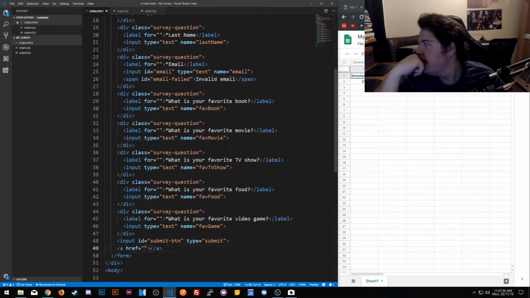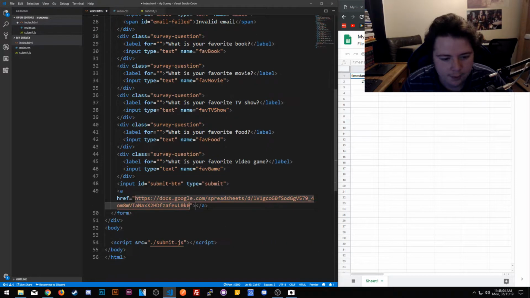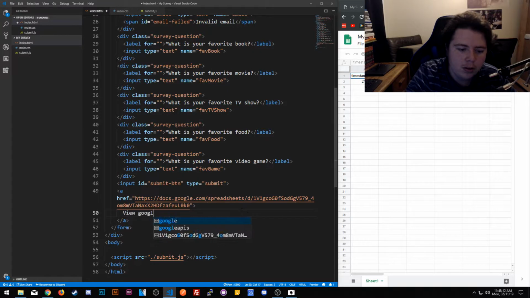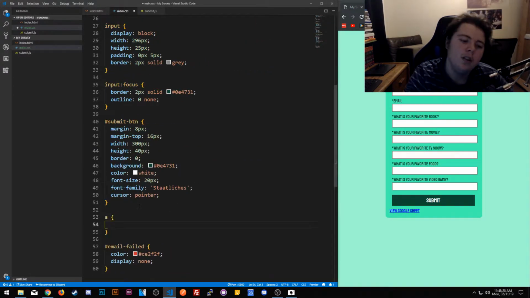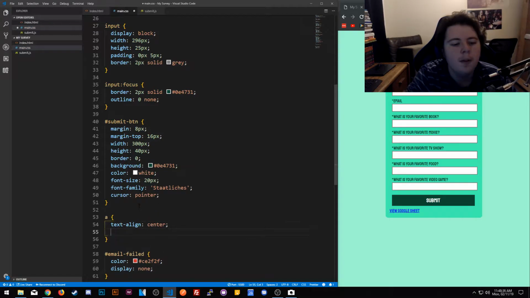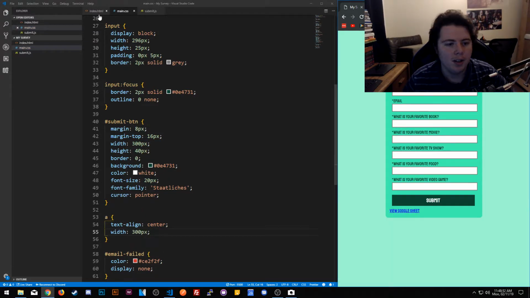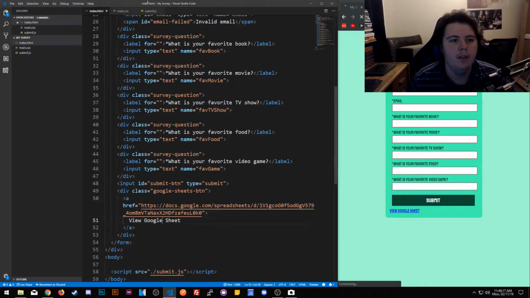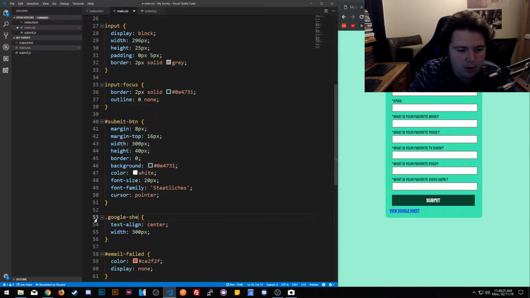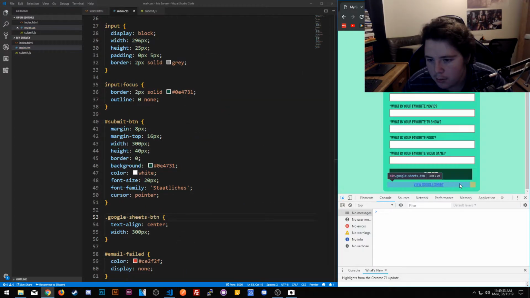Href. I'm gonna add. Okay. Then I'm just gonna add, say, view Google Sheets. Google Sheet. I'm gonna go ahead and change the tags. Say alignment is center. Alignment center. Okay, width percent. Nope. Width 300 pixels. What the hell? You don't like center view. But I'm gonna do, okay, I'm just gonna put Google sheet BTN. Alright. That's here. We'll do name. No, Google sheet BTN. There we go. Why is it not centered?